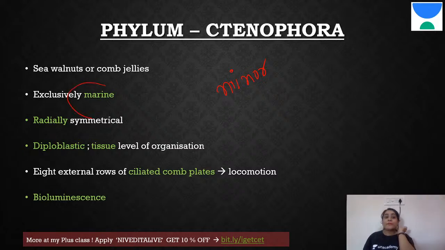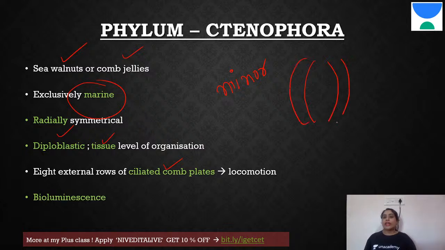These are exclusively marine. You will not find any freshwater forms of them. They are called sea walnuts or comb jellies. I'll show you why, I'll show you the image. Now these are diploblastic, so ectoderm, endoderm, tissue level organization, again same as coelenterates. What is special here is they have 8 rows of ciliated comb plates. So you would see in the organism it would have 8 such rows, and they would be ciliated. We call these comb plates. They are usually used for locomotion.